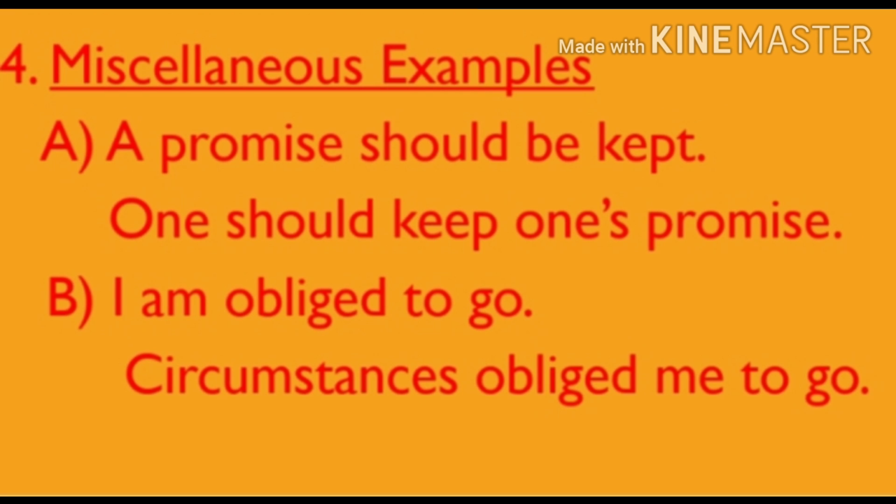Now look at these sentences. There are some more. Okay. A promise should be kept. So here, who is the subject? Or what is the subject? So you can introduce one on your own. One should keep one's promise. Okay. Look at the next sentence. I am obliged to go. Who or what compelled me to go? Who obliged me to go? You can introduce a subject. Circumstances obliged me to go. So if you get sentences like this, you are to change it from active to passive or passive to active that way. Okay.